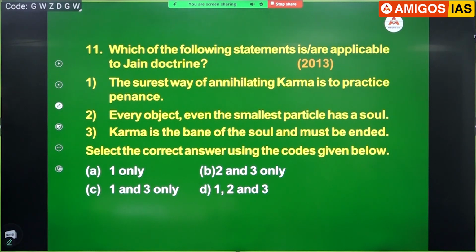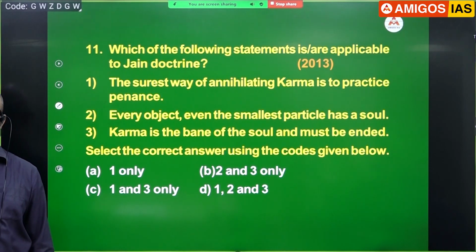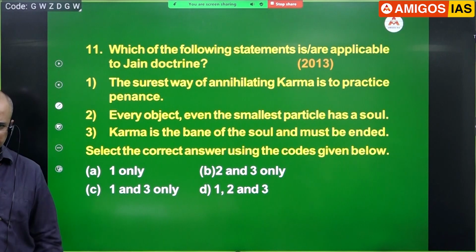Which of the following statements is or are applicable to Jaina doctrine? The surest way of annihilating, you know what is annihilating? Completely destroying something. Annihilating karma is to practice penance. Penance is again that extreme way of life. Do Jains do this or no? Do Jains go for an extreme life?